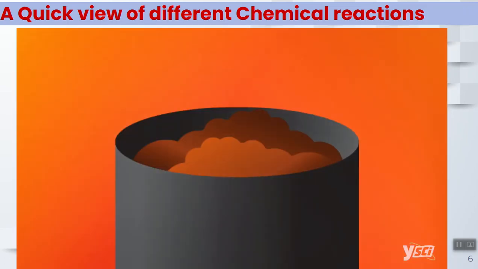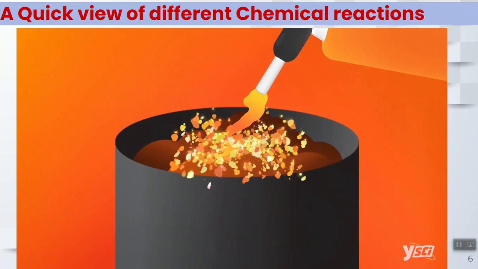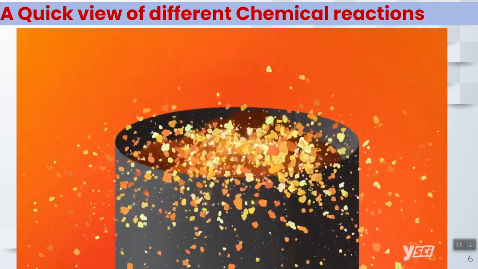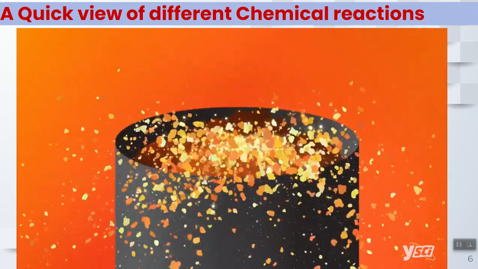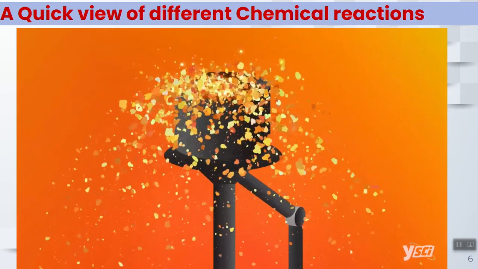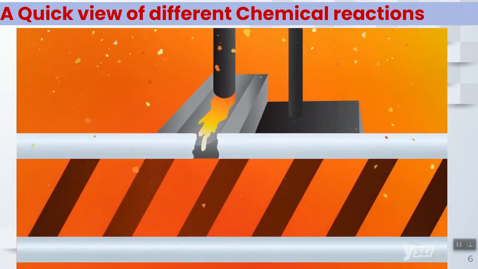Thermite reactions, a type of single replacement, are crucial for maintaining railway tracks. The intense energy generated during the reaction produces molten metal, which is then used to fill gaps between tracks.